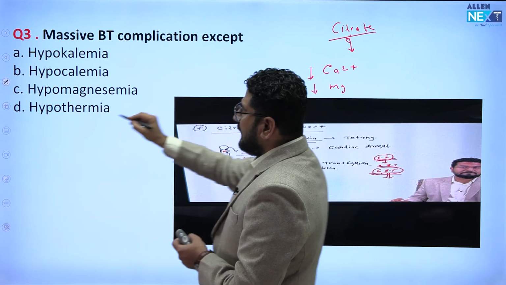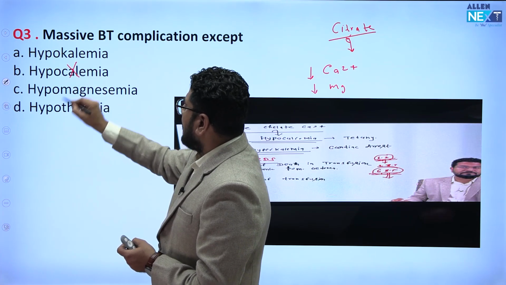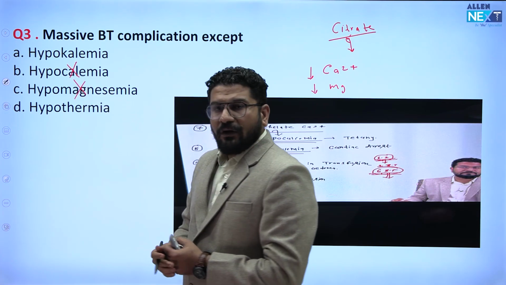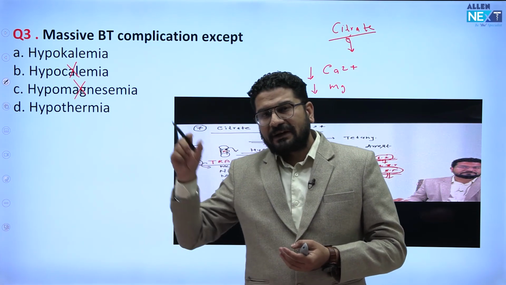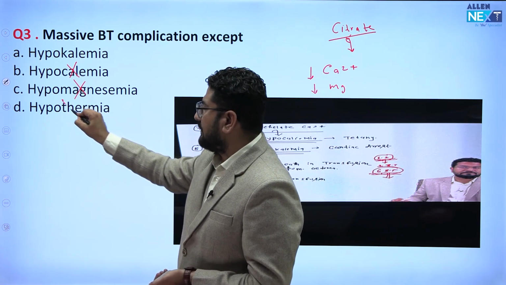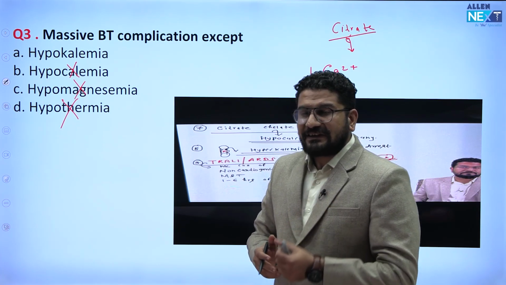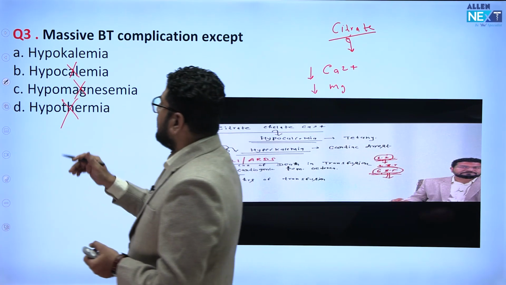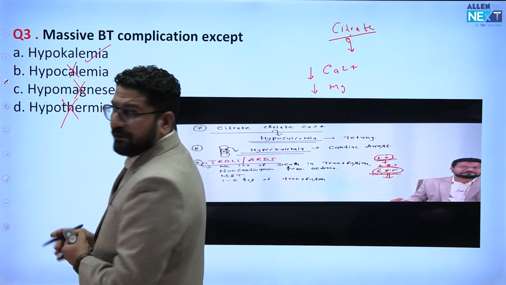Now, whole blood or PRBC comes from a refrigerator. This is chilled blood, and that chilled blood can cause hypothermia also. So understand this, due to massive blood transfusion, you will see hyperkalemia, not hypokalemia. So the answer for this question will be hypokalemia.